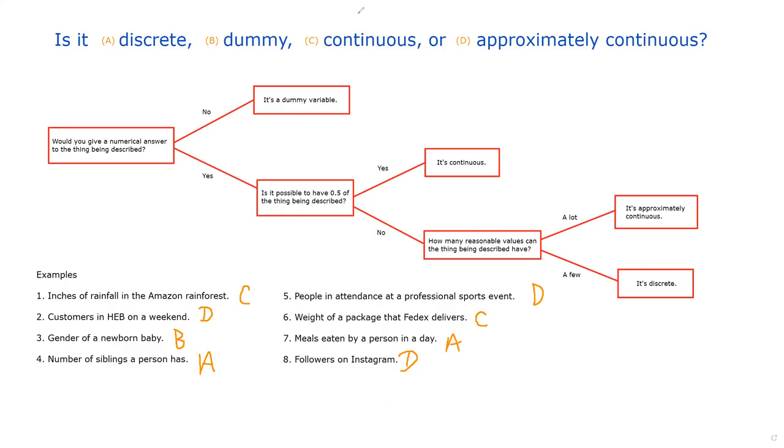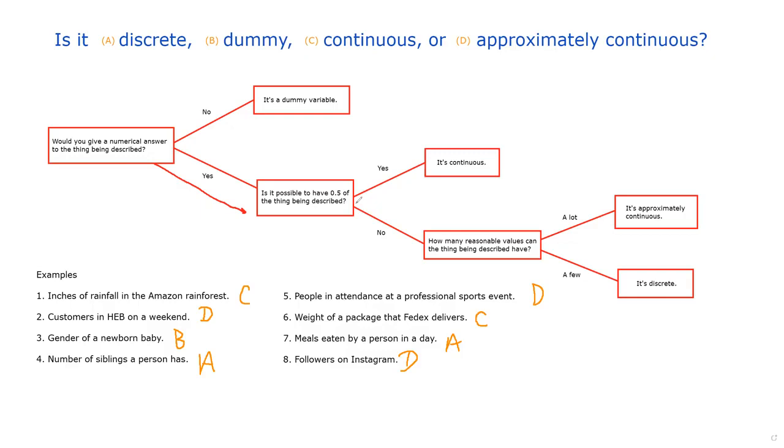Okay, let's look at the next one. We've got miles driven in a privately owned car or SUV. Okay, so would you give a numerical answer? Sure, miles is a number. So distance is measured with miles.